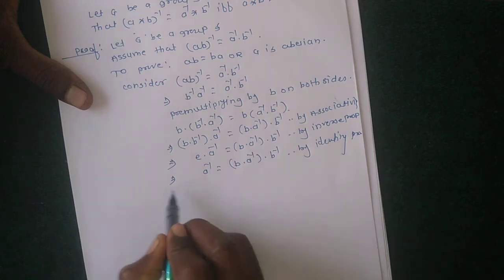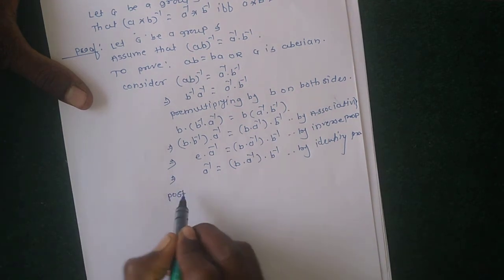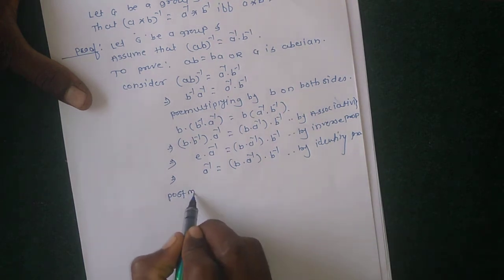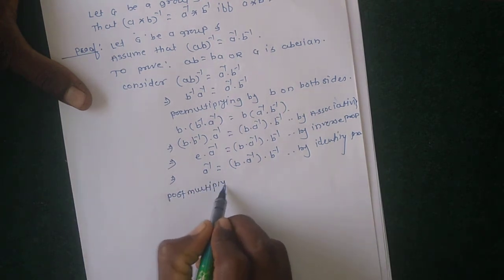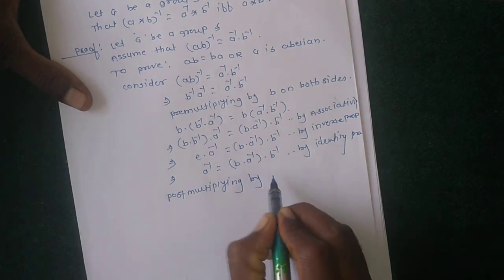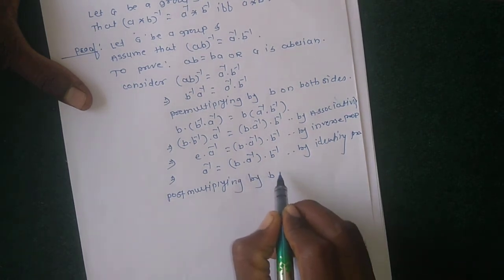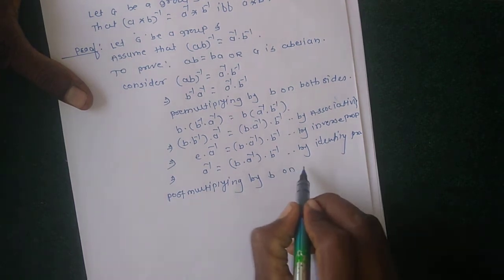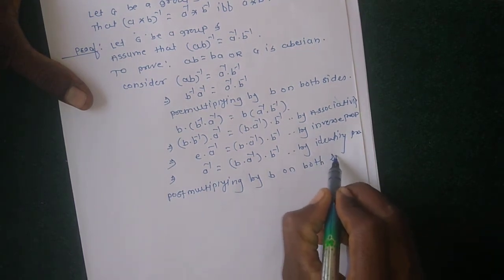Again, post-multiply, meaning multiply on the right side, by b on both sides.